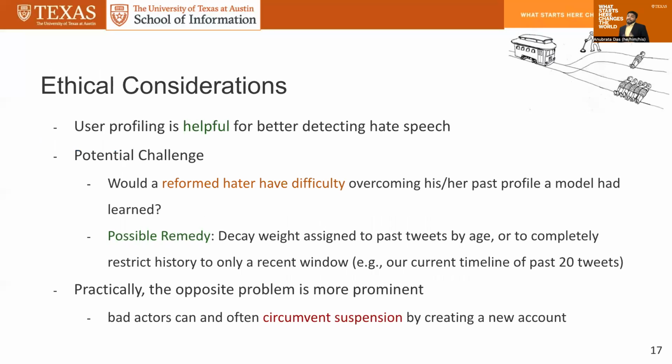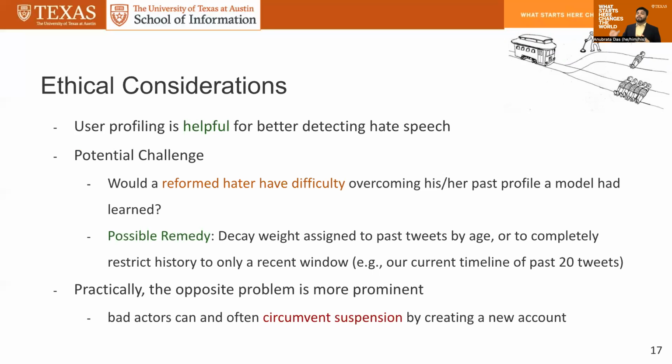There are some ethical considerations in the context of this work: user profiling is helpful for better detecting hate speech. However, there is a potential challenge. What happens in case there is a reformed hater who wants to engage with the platform again? Due to capturing the history, the model might always flag anything posted by them, although they may have reformed and don't actually show hateful behavior anymore.